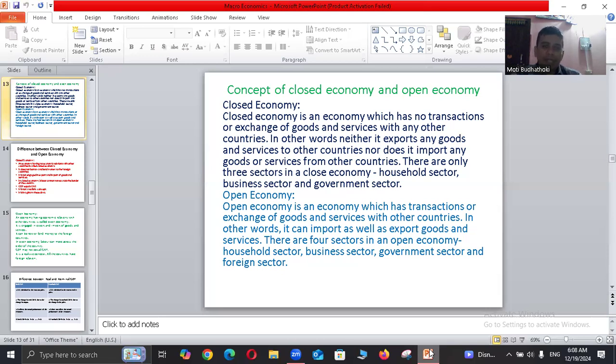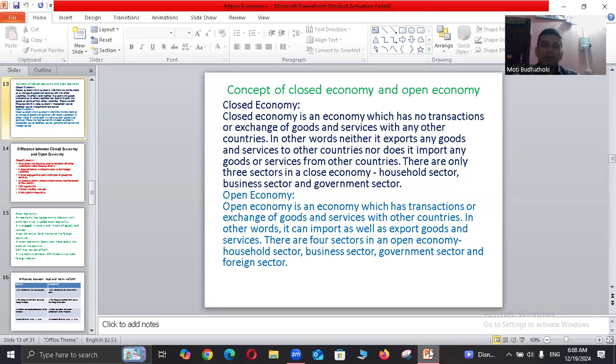An open economy is an economy which has transactions or exchange of goods and services with other countries. In other words, it can import as well as export goods and services. There are four sectors in an open economy: household sector, business sector, government sector, and foreign sector.